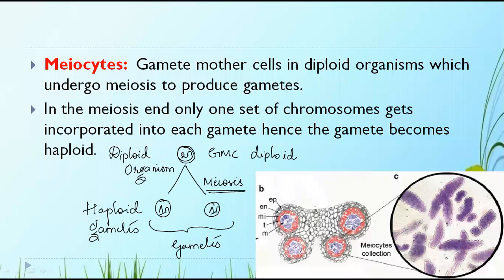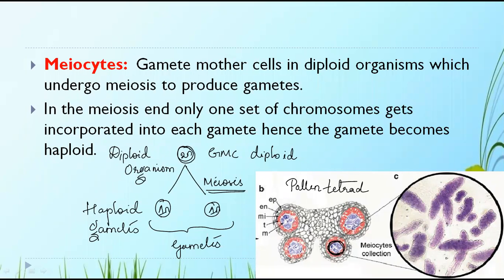So this is nothing but the tetrad. Okay, pollen tetrad it is. You will be learning it in the further classes. Pollen tetrad, or we call it the microsporangium. So these cells which are there, the meiocytes, these blue colored cells, can you see them everyone?